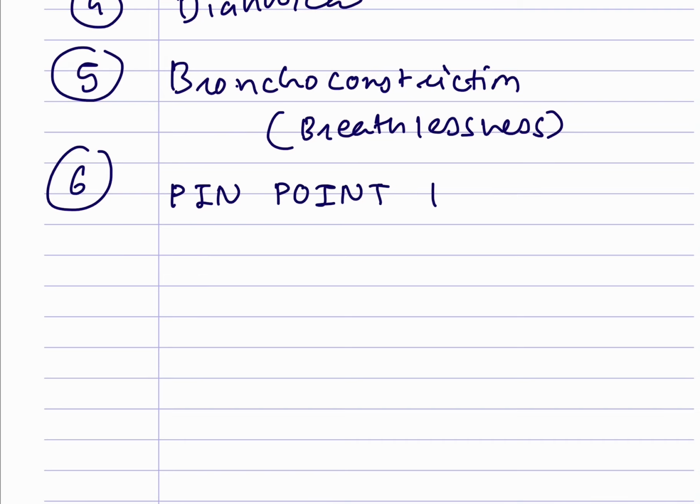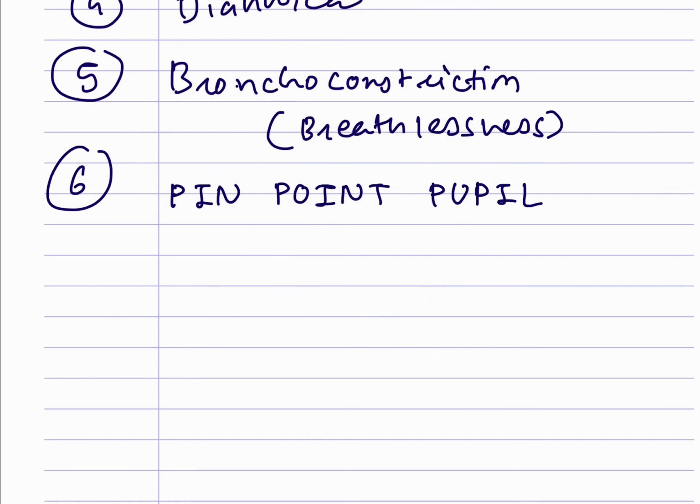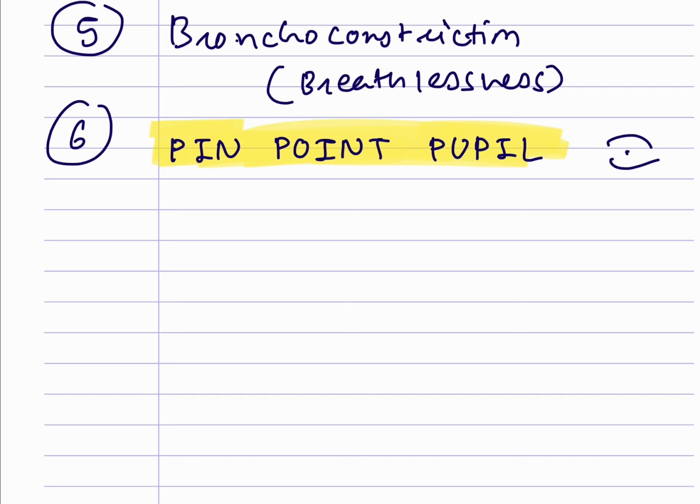We know that the parasympathetic system will cause severe miosis. So we will have the pinpoint pupil here, which is a very important and very characteristic finding of the patient. The patient will have a very pinpoint, you can say minute, pupil. Okay, so these are all the symptoms.